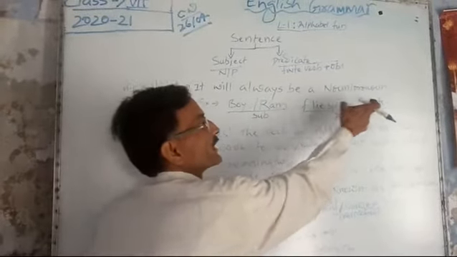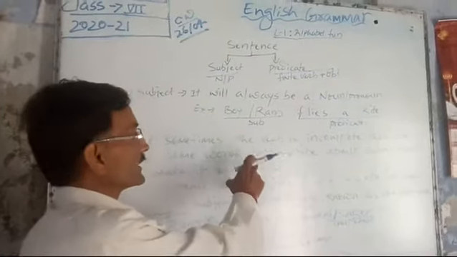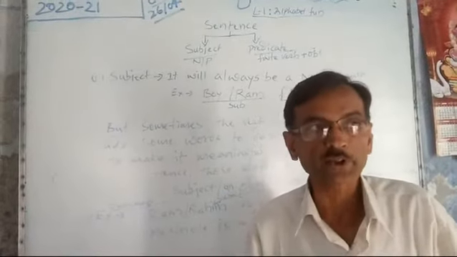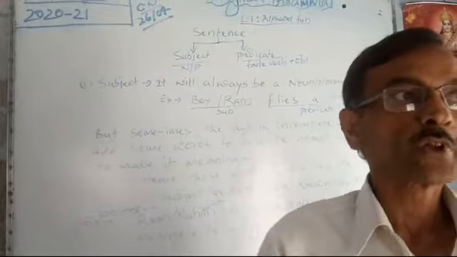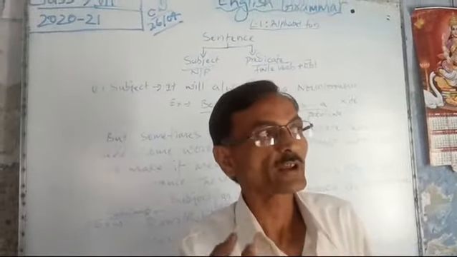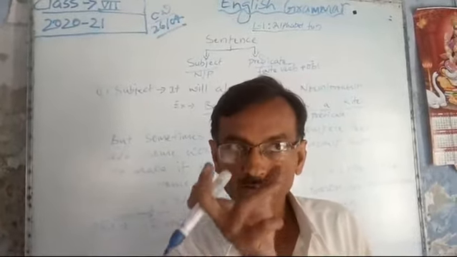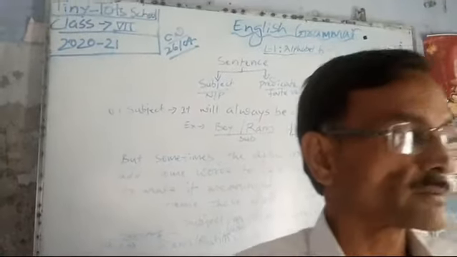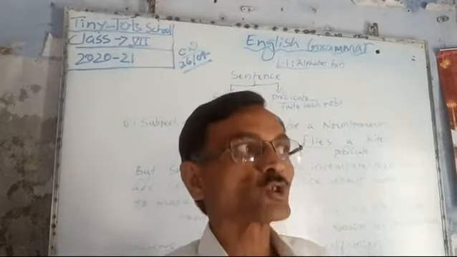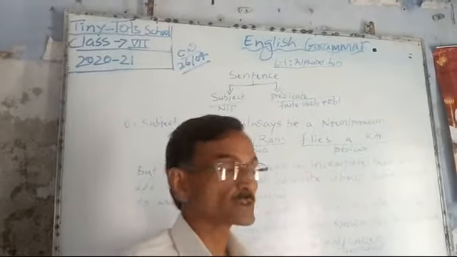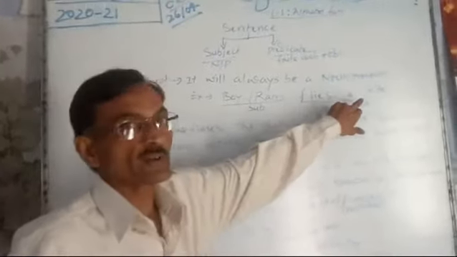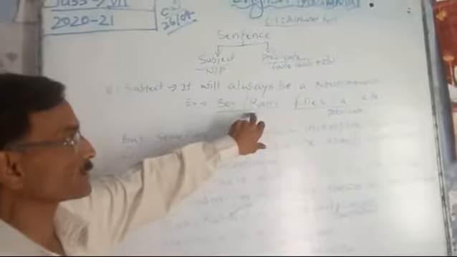Here this verb is complete, having an object with it, but sometimes what happens is this verb is incomplete, or you can say the predicate is incomplete. In such a condition, we take a particle, or we take a word, to complete the whole predicate, to make sense, to call it a sentence. So that object differs from this direct object. Here, a kite is not a complement, rather it is an object of this subject, or this verb.